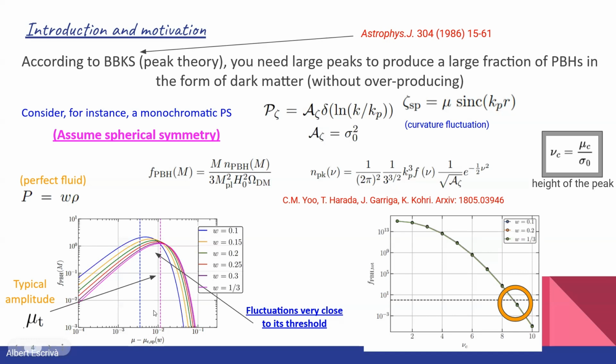Instead, in the right panel, what we can see is the total fraction of PBH in the form of dark matter. For low peaks, we see that there is a huge overproduction of PBH, which is not compatible. And if we consider a very, very large peak, we have a very small production of PBH. So basically, we need a sufficiently large peak, in this case around 8.8, in order to have PBH compatible with the dark matter.